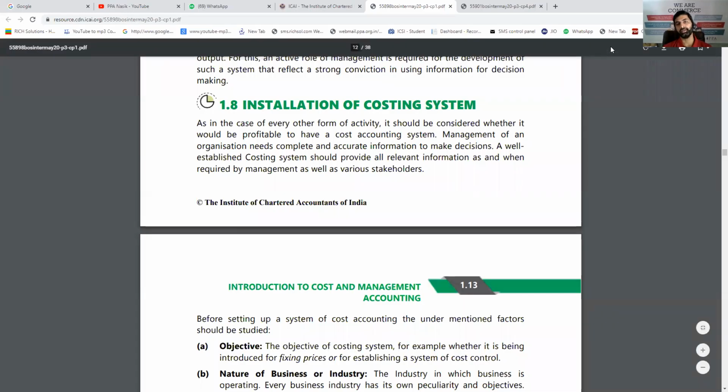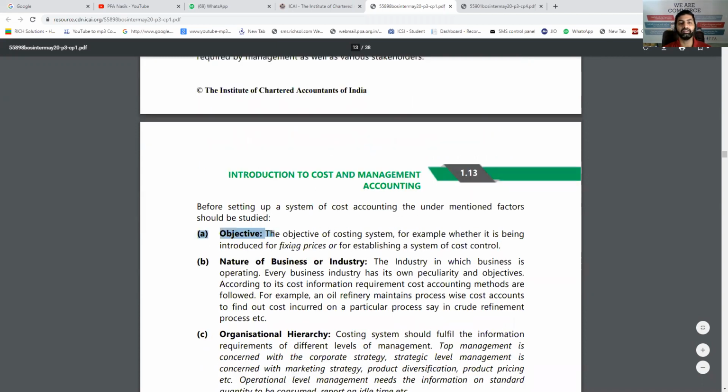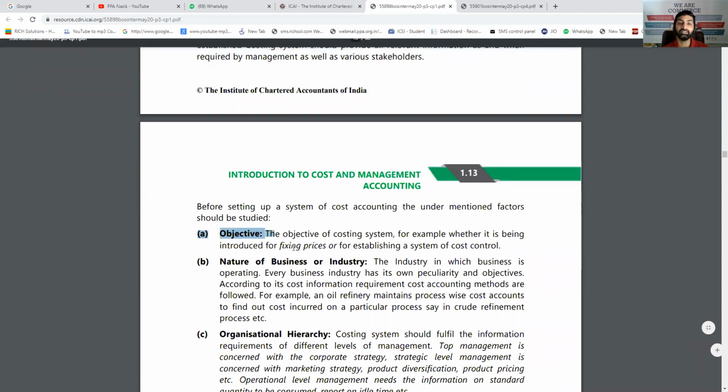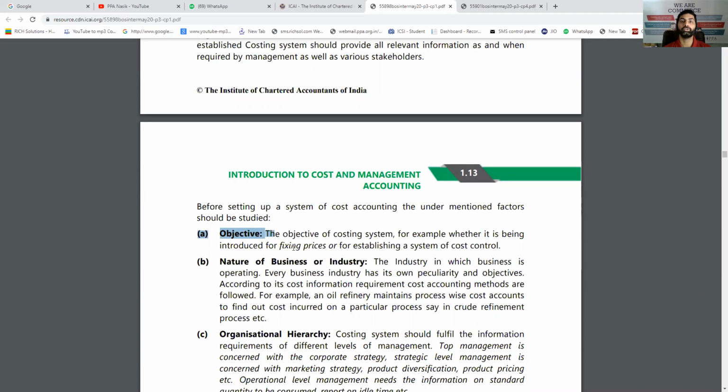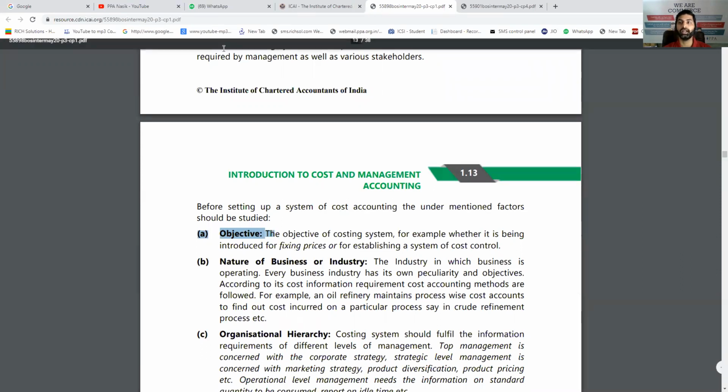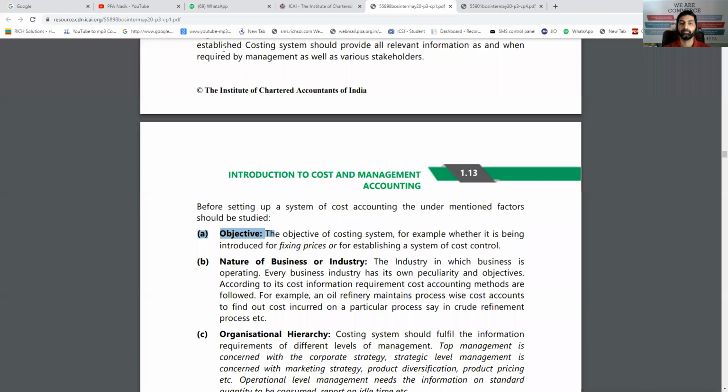Okay, so the next question that can be asked is, what are the factors you will analyze while installing the costing system? If you are a cost system implementer in the organization, you will ask some questions to the owner or the management. First, you should analyze the objective: why is the costing system being implemented? Is it to find out the selling price of each product, or to find the cost of each process separately, or to analyze the actual versus predicted differences? So you should understand the objective behind implementing this system first.